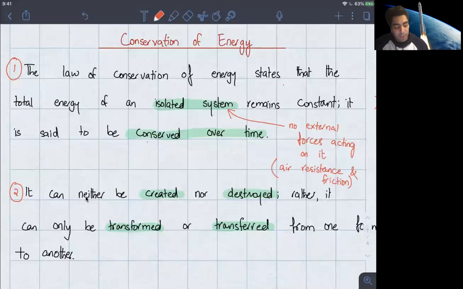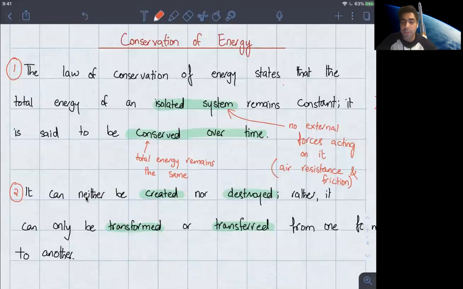And what does it mean for it to be conserved over time? It means that the total energy remains the same.